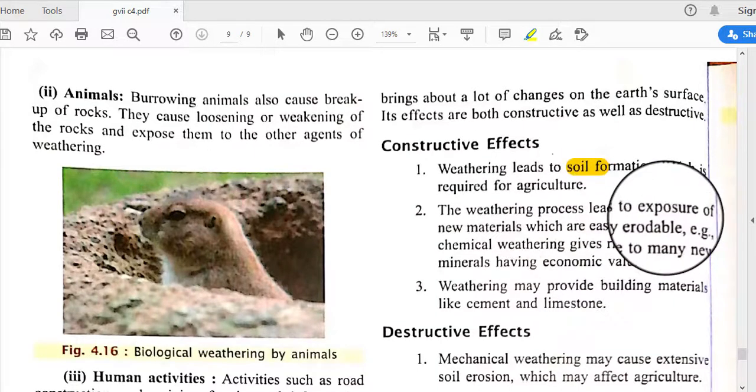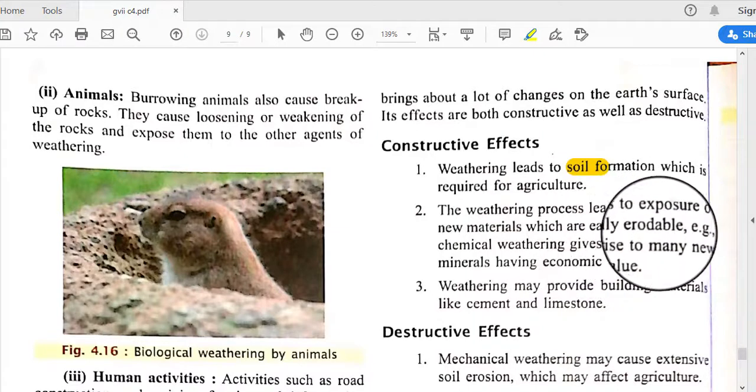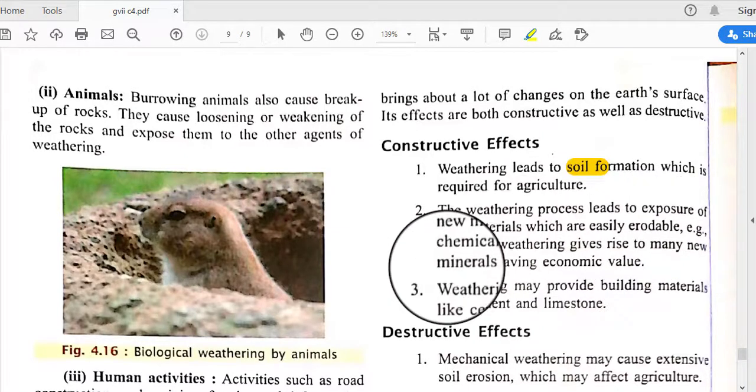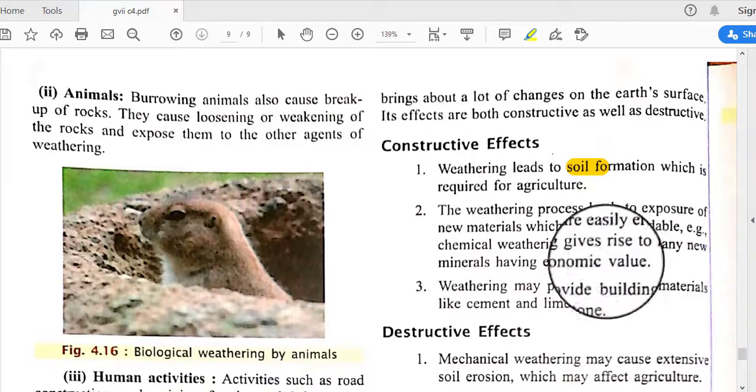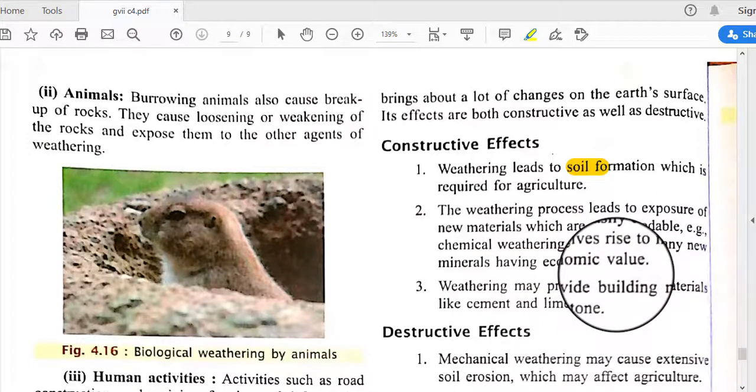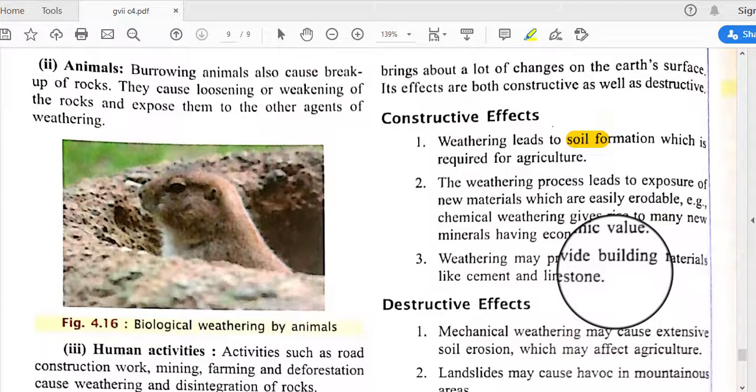The weathering process leads to exposure of new materials which are easily erodible, and chemical weathering gives us many new minerals having economic value. Weathering may also provide building materials like cement and limestone.